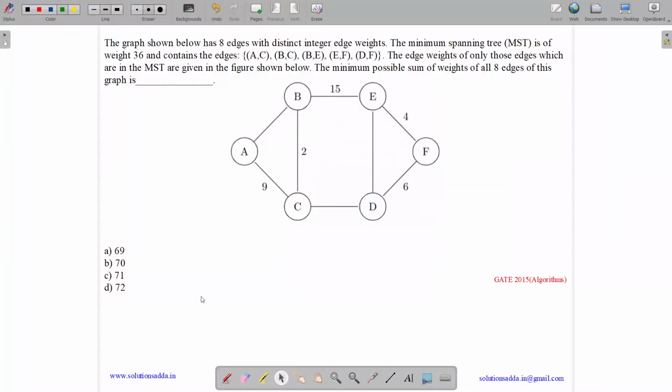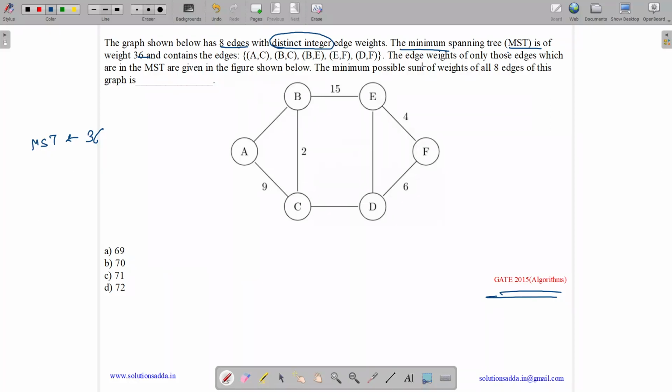This question belongs to the algorithm subject and was asked in GATE CSE 2015. The question states, the graph shown below has 8 edges with distinct integer edge weights, which means all edge weights are distinct and integers. The minimum spanning tree is of weight 36. So the MST has a weight 36. It can be found out by Kruskal or Prim's, any algorithm, and contains the edges AC, BC, BE, EF, DF.